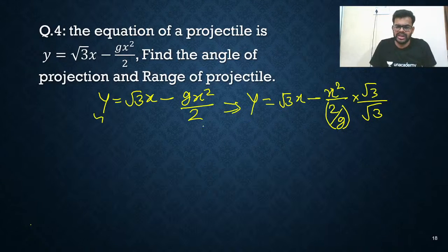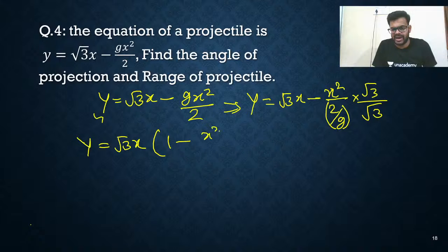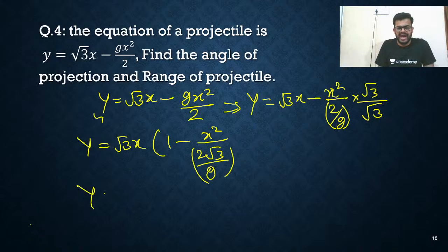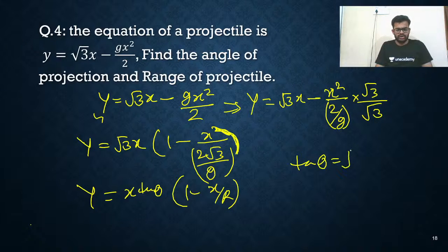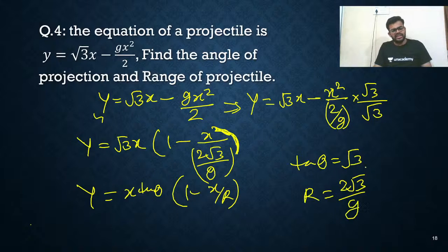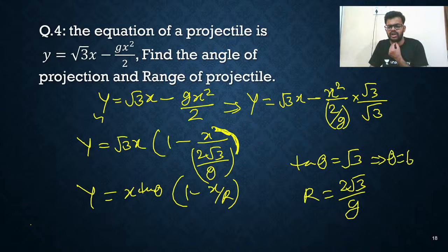So there is no change in the equation. Now what can you do? Root 3x common. So you will write y is equal to root 3x common, 1 minus x square divided by 2 root 3g, you are getting. Just compare this with y is equal to x tan theta, 1 minus x upon R. Compare this, you will get tan theta is equal to root 3, and R is equal to 2 root 3 divided by g. Tan theta is root 3 means theta is 60 degrees. That's all, this is the answer.